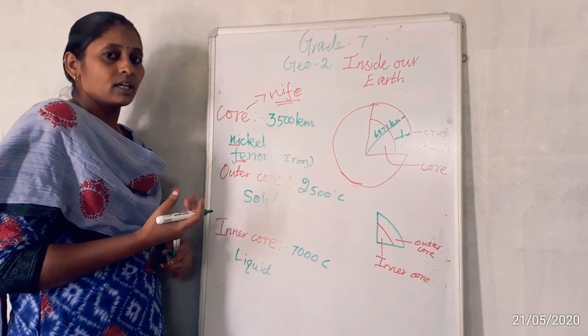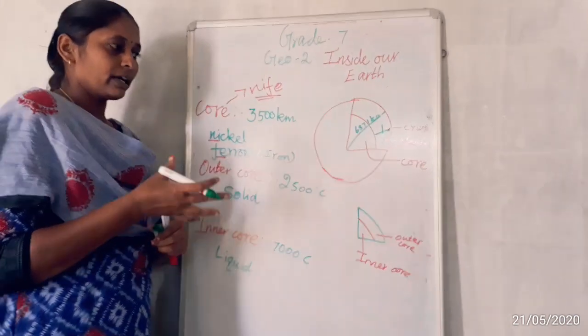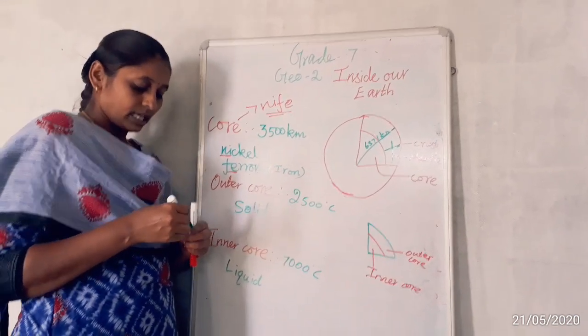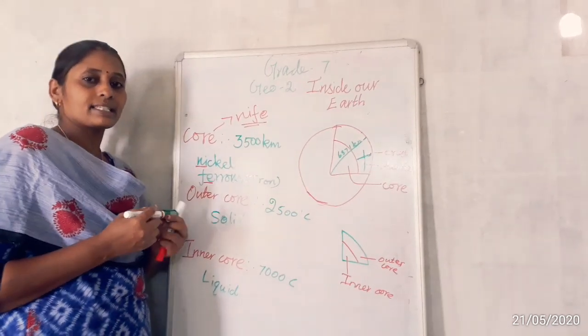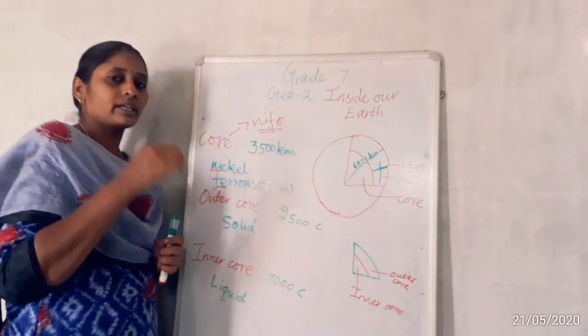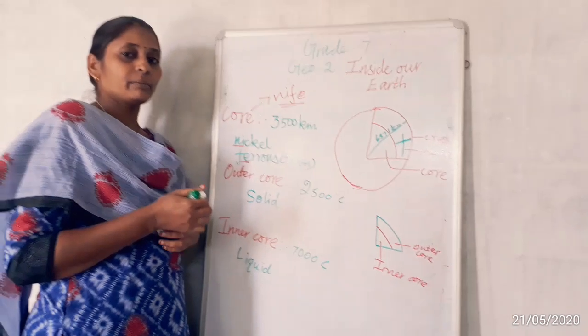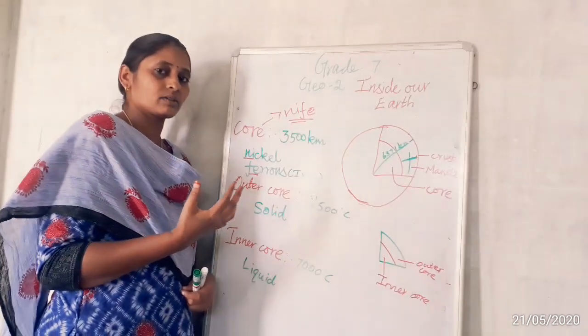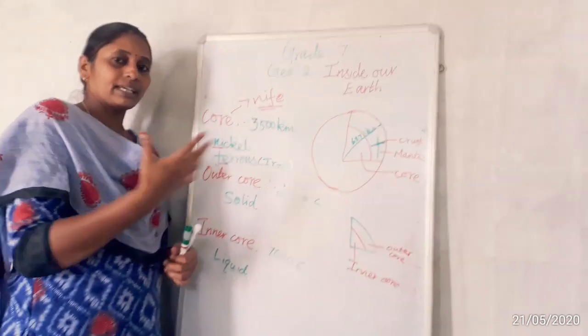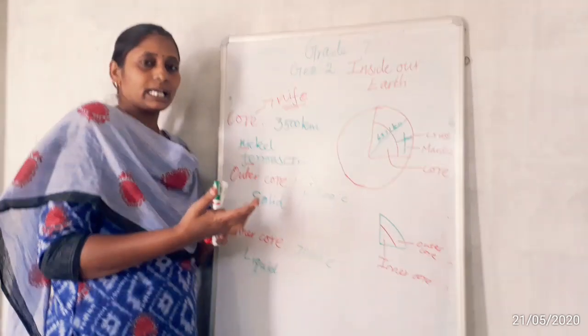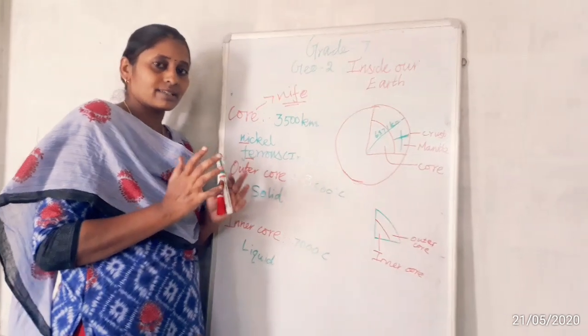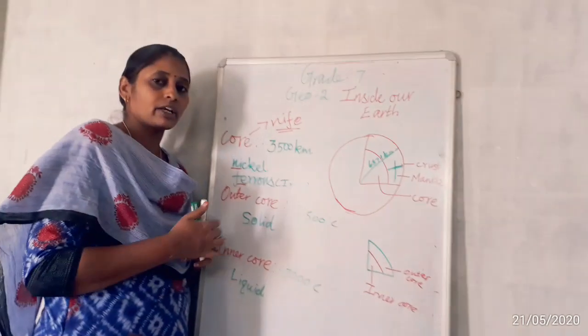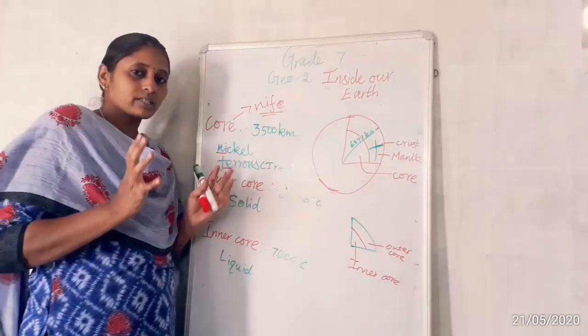So why is the inner core area so hot? Last year, in your 6th standard, you studied the first lesson, the solar system. That time you learned very well how the planets were formed. Let me recall: at one particular time the sun, the star very close to us, burst one time.